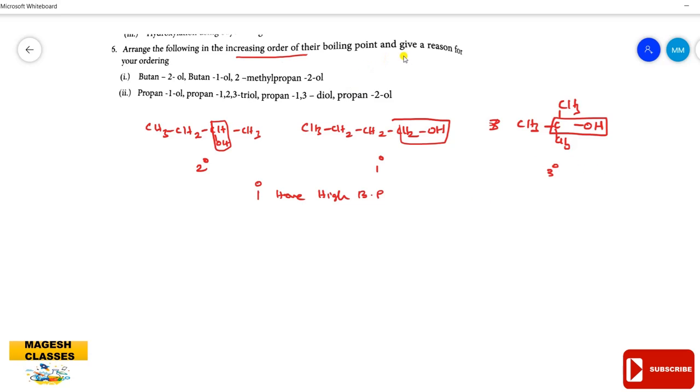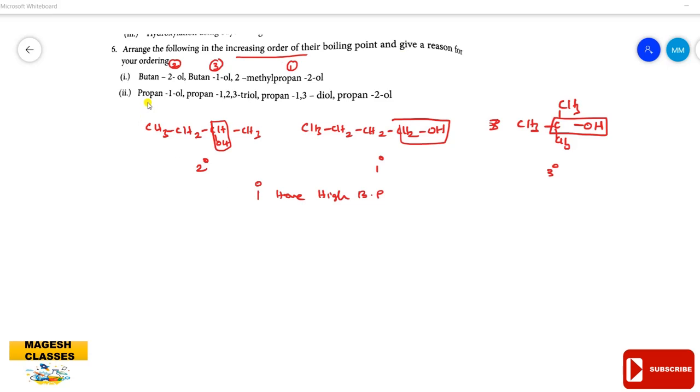So what is your order? The first is 2-methylpropan-2-ol, second butan-2-ol, and the highest boiling point goes to butan-1-ol. The reason is butan-1-ol has greater extent of hydrogen bonding. And in the case of 2-methylpropan-2-ol, it is spherical in shape, and so the van der Waals force is less, having less boiling point.